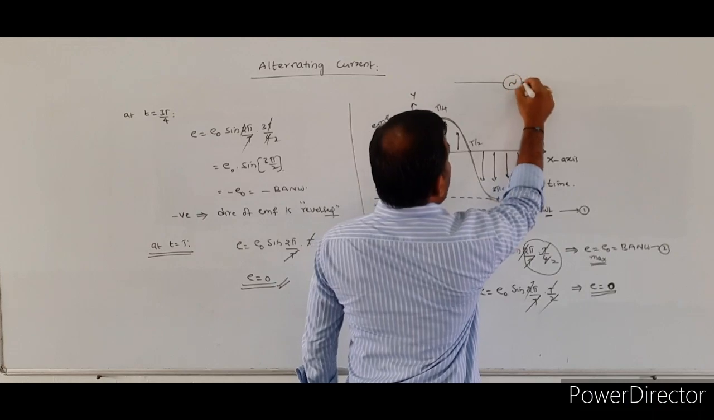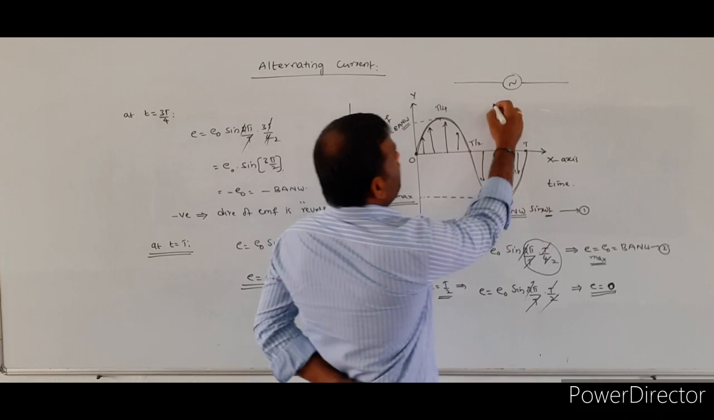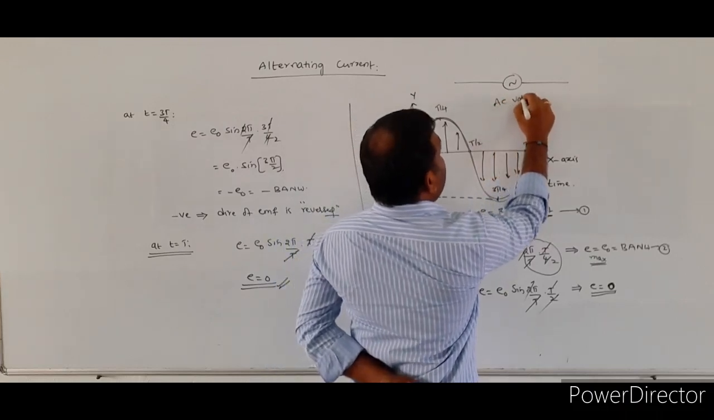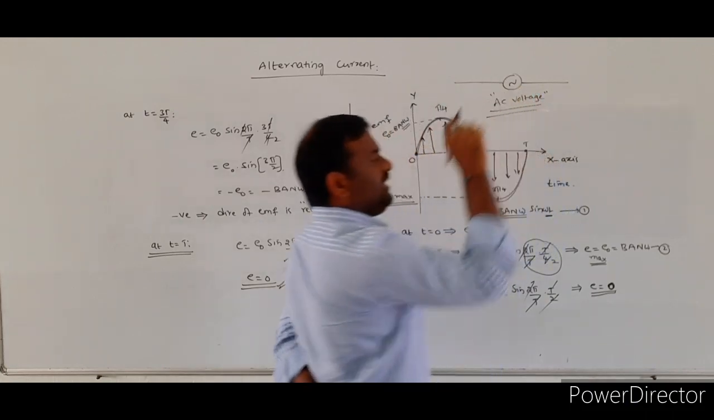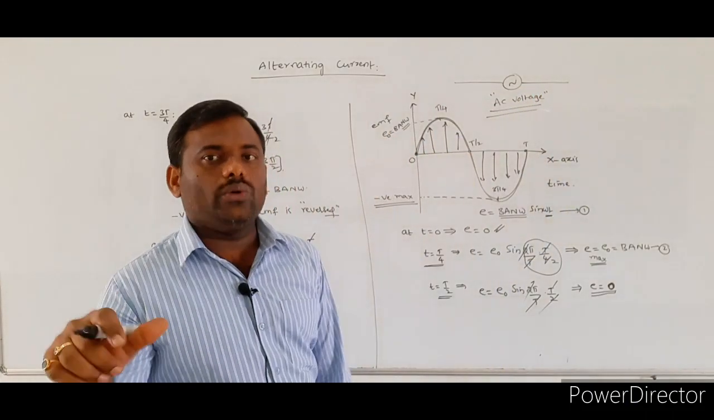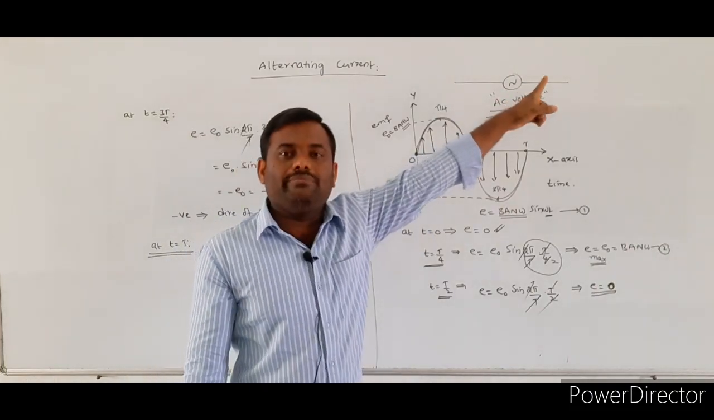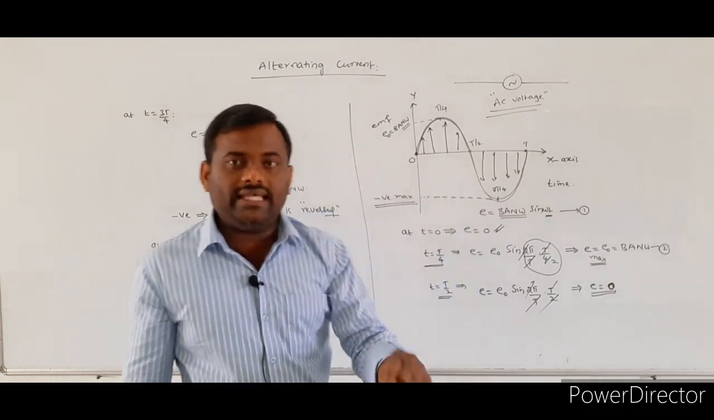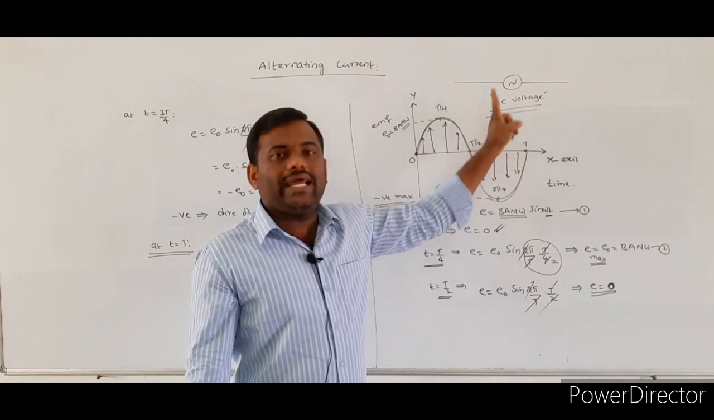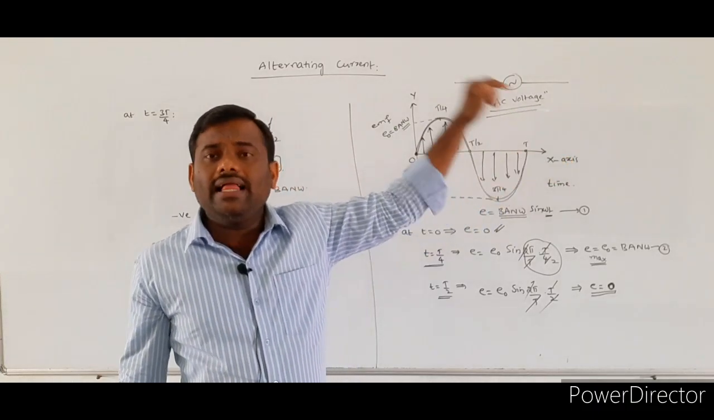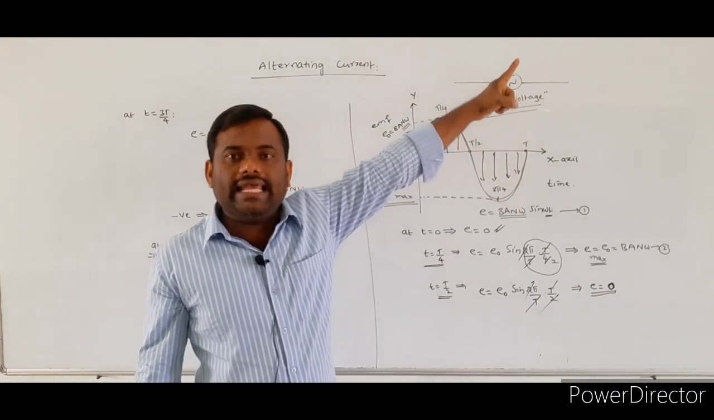In any circuit, an alternating source of voltage or EMF is represented by a symbol like this. If in any circuit you find this type of symbol, it indicates that AC voltage is applied to the circuit. What is the meaning of that symbol? In the AC circuit, when you find this symbol, it means that for that given circuit we applied the AC voltage. The source of the AC voltage is represented by that symbol.